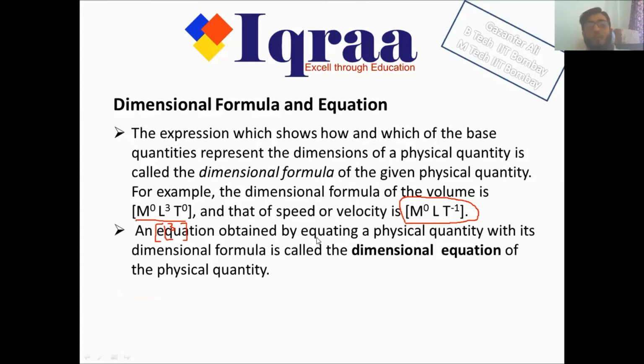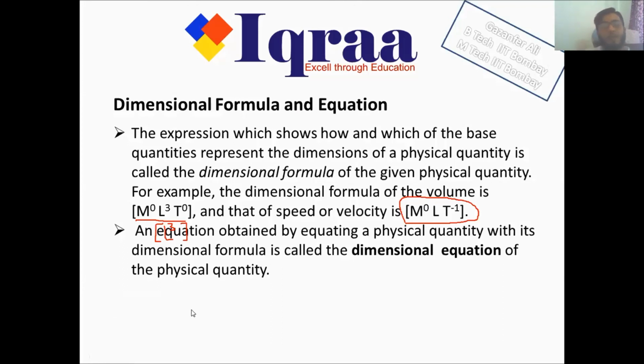An equation obtained by equating a physical quantity with its dimensional formula is called the dimensional equation of the physical quantity. This is the dimensional formula for volume, and this is the dimensional formula for velocity. When we equate the physical quantity with its dimensional formula, we get a dimensional equation. You know what an equation is: whenever two expressions are separated by the equal to sign, we say it's an equation.